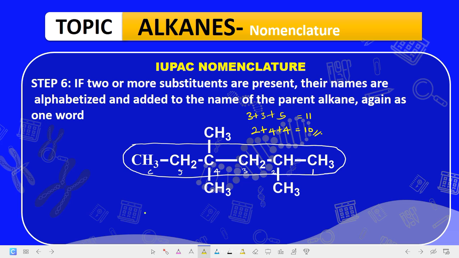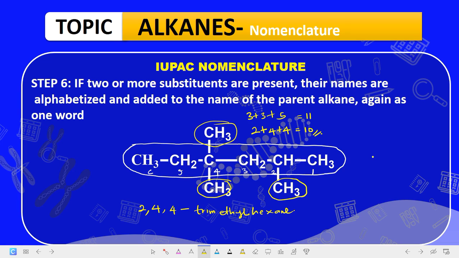So the name of this compound now becomes: position number 2 you have a substituent, so this becomes 2. Position number 4 you have another substituent, so this becomes 2, 4, 4. How many methyl groups are there? There are 3 methyl groups. So you call them trimethyl, and then the longest continuous chain is 6, which is what? Hexane. So the name of this compound is 2,4,4-trimethylhexane.